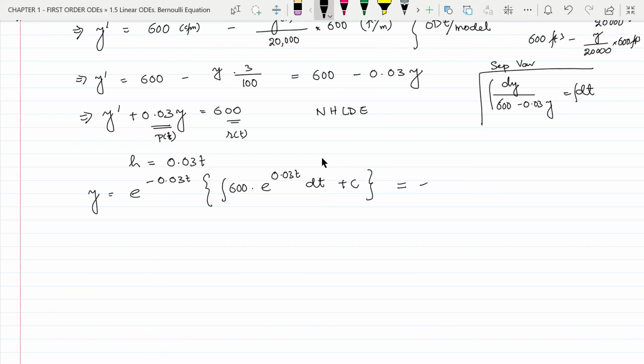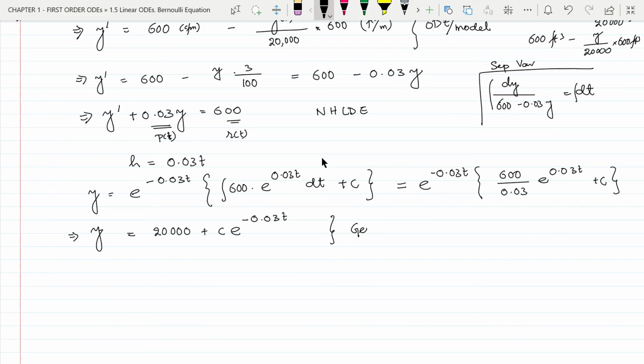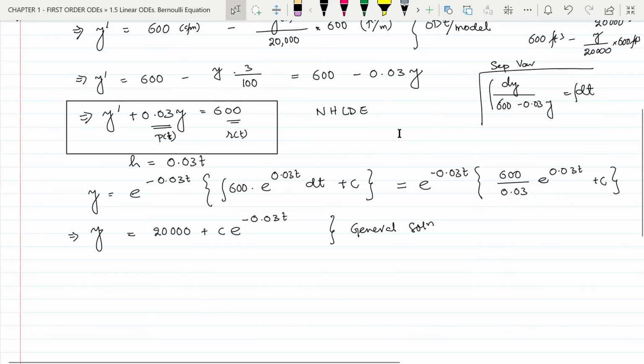So this is equal to e to the power minus 0.03t whole into 600 divided by 0.03 e to the power 0.03t plus c. So this implies y equal to 20,000 plus c e to the power minus 0.03t, and this is the general solution of this differential equation.